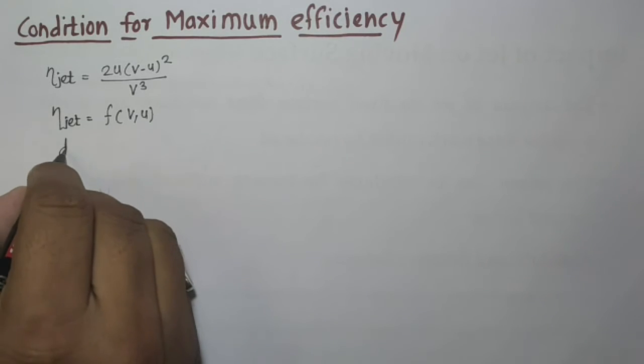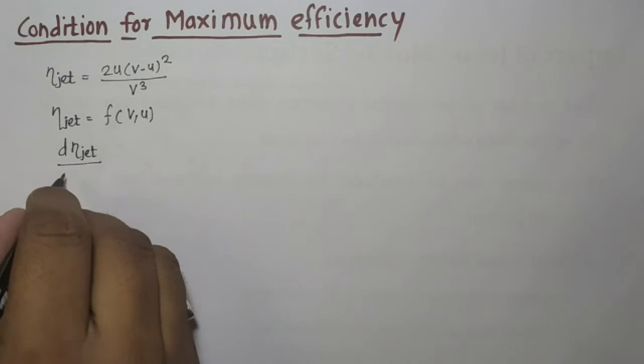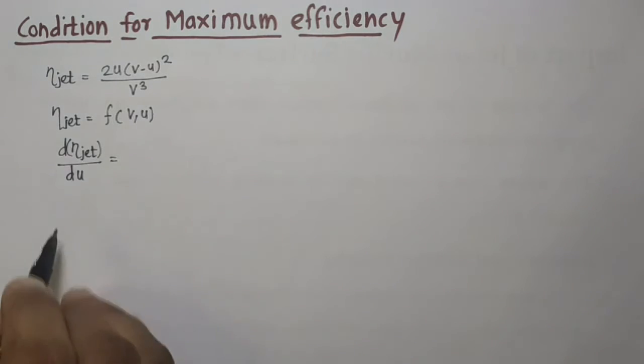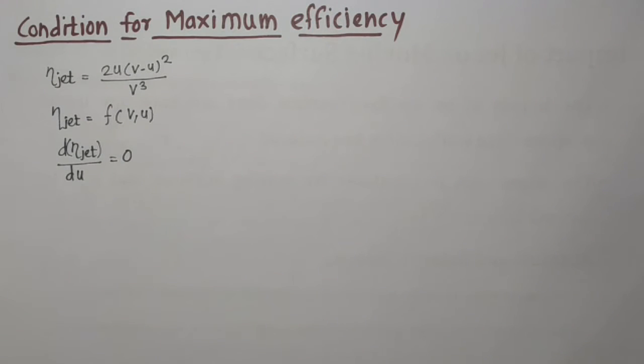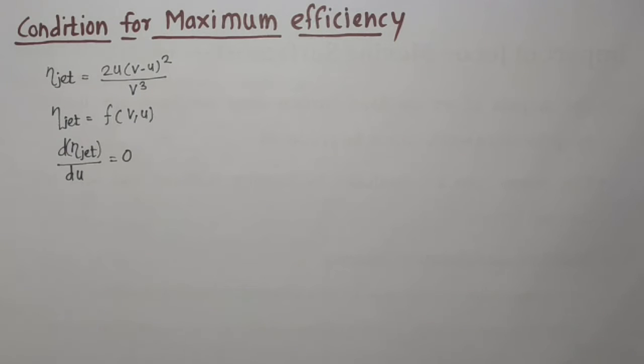So it is given by differentiating this jet efficiency with respect to u and equating that to 0. This thing we have studied in engineering mathematics in the maxima minima condition. So basically we are using the maxima condition to find out the change in that particular value with respect to change in the independent variable.